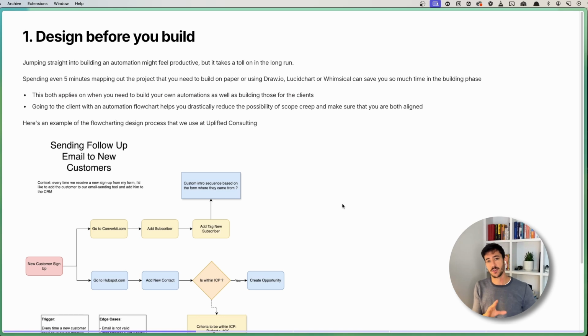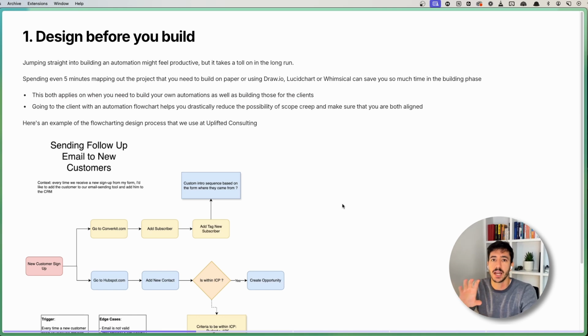The first lesson here is design before you build. A lot of the time, you're gonna start a project by immediately starting to code or starting to use make.com or another no-code editor and immediately jump on that. There is a big problem in actually doing that, and that is the fact that you're gonna start, but at a certain point, you will not know what to do next.